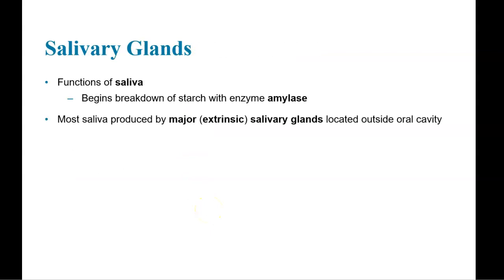So focusing on the salivary glands, what they produce is saliva. Saliva is mainly made of water, but it also has some enzymes, and this begins the breakdown of starch with the enzyme amylase. Most of the saliva is going to be produced by the major salivary glands, and these are located outside of the oral cavity.